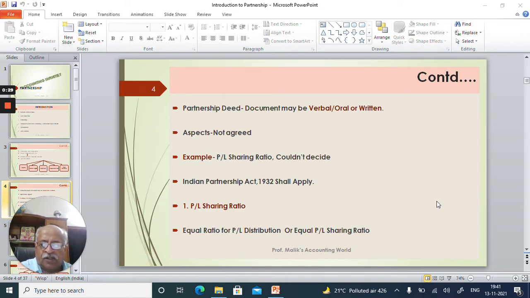If the partnership deed is saying something, accept that, follow that. That rule will be applied. But if the partnership deed is silent about the PL sharing ratio, then it is to be treated as equal ratio.